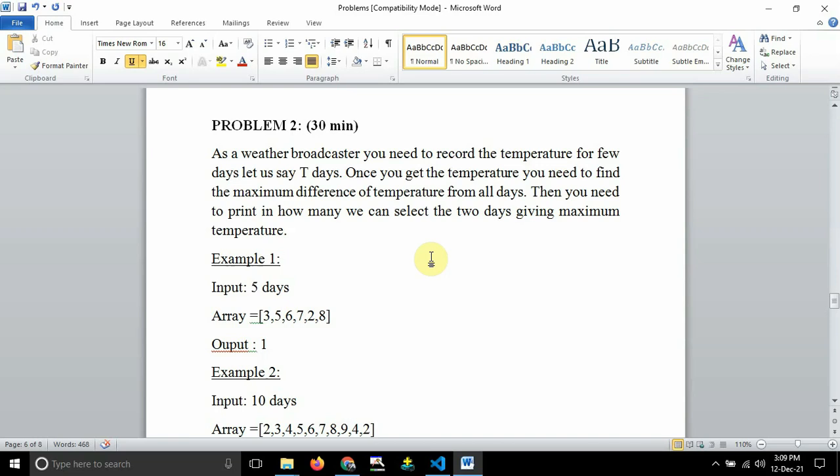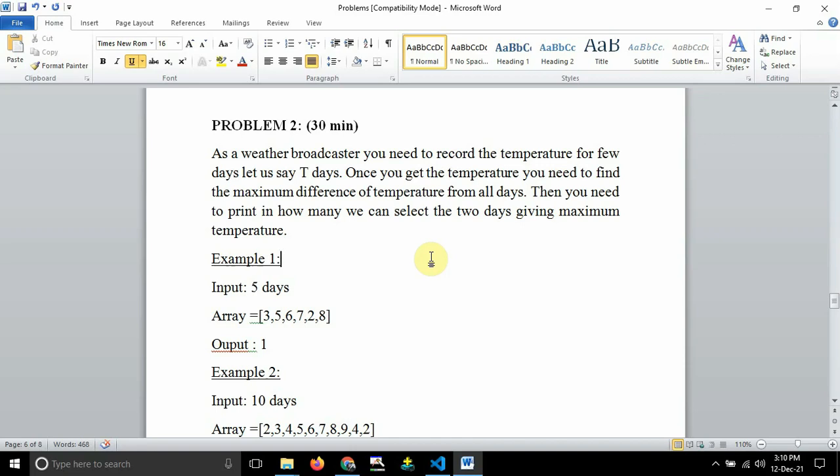First of all, in order to solve any off-campus problem, you need to understand the problem clearly. Once you understand the problem clearly, 50% of the work is done. If you know what inputs you need to take and what outputs are expected, half of the work has been done. Then you have to think of the logic. Once you get the logic, you just need to write it in VS Code in Java without any error, taking care of syntax and all those things. So the first step is to read the problem carefully.